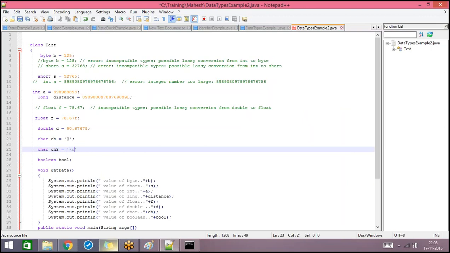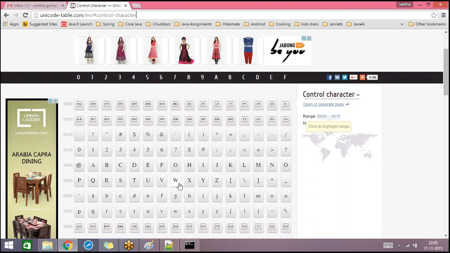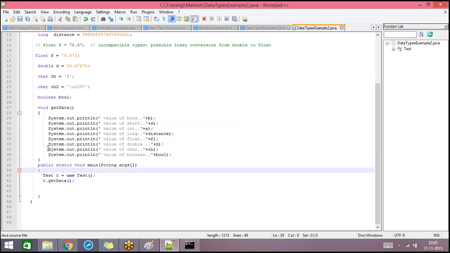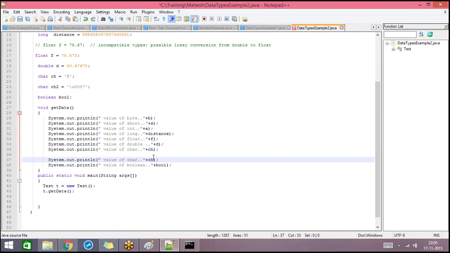Suppose you want to save the letter W, it is showing the Unicode as U plus 0057. So when you assign a value, just assign it like this, \u0057, and if you print the value of this variable ch2, then it will print the character W.